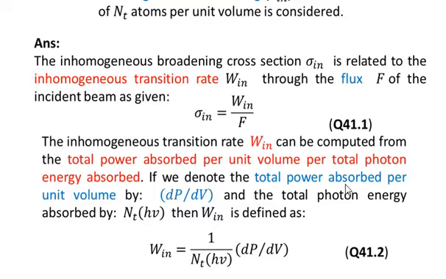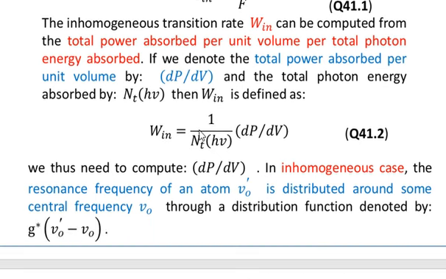If we denote the total power absorbed per unit volume by dP over dV, and the total photon energy absorbed is equal to N_t times h nu, where N_t is the number of atoms per unit volume and each atom has an energy h nu, then N_t times h nu will be the total photon energy in that region. Then W_in is defined as dP over dV divided by the photon energy N_t h nu. So that becomes the total power absorbed per unit volume divided by the total photon energy, as given in equation number 41.2.